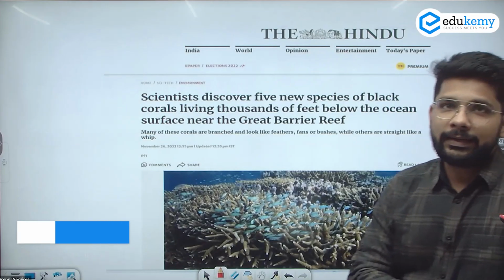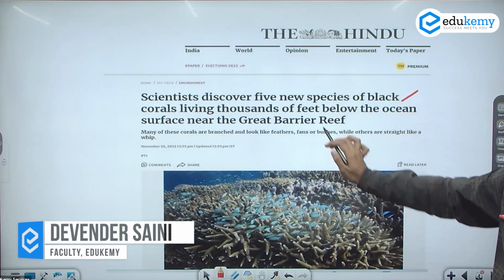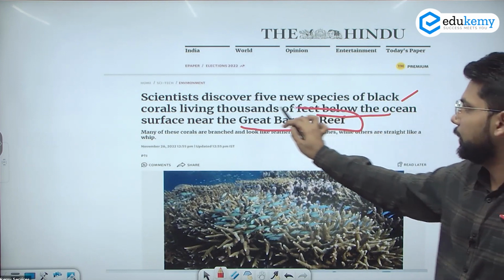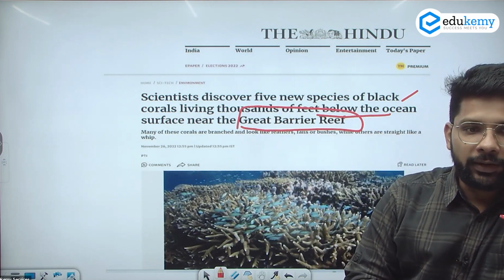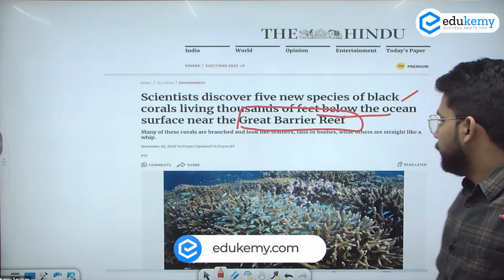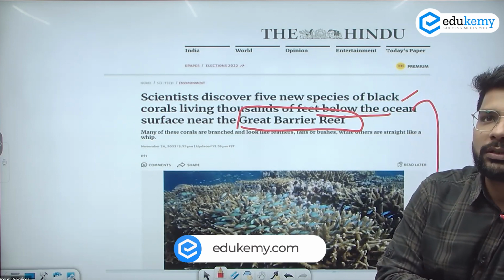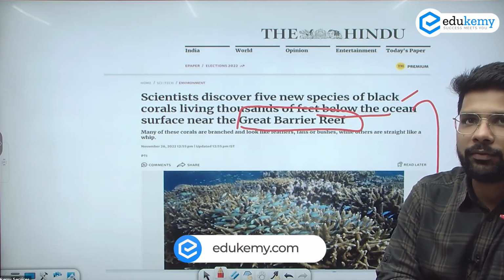This was in the news. Scientists discovered 5 new species of black corals living thousands of feet below the ocean surface near the Great Barrier Reef. Near the Great Barrier Reef, they found a different type of reef known as black coral reefs. We need to learn about these reefs, as well as the different types of reefs, which reefs exist and where they are located.